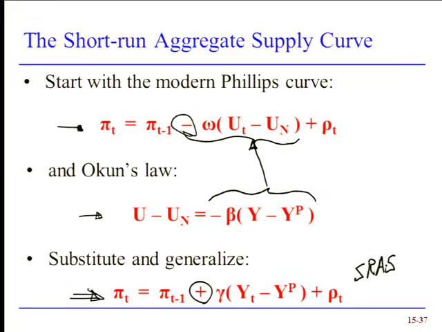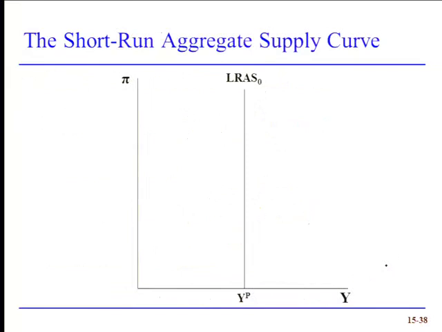Inflation will equal the prior year's inflation. You can think about that as the starting point. Right? So if we want to figure out what inflation is this year, we start with whatever it was last year. That's our expectation. We add to it something that depends upon the output gap. Or maybe we subtract it if this is negative. And then we would add or subtract something depending upon what kind of price shocks we might also be experiencing. So when we look at our short-run aggregate supply curve, we have a curve that looks something like this.